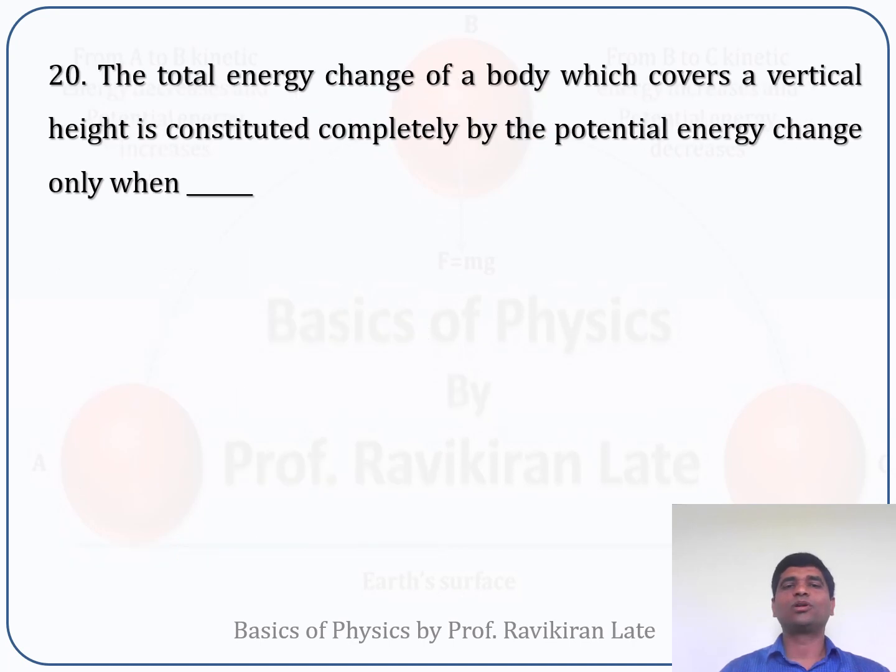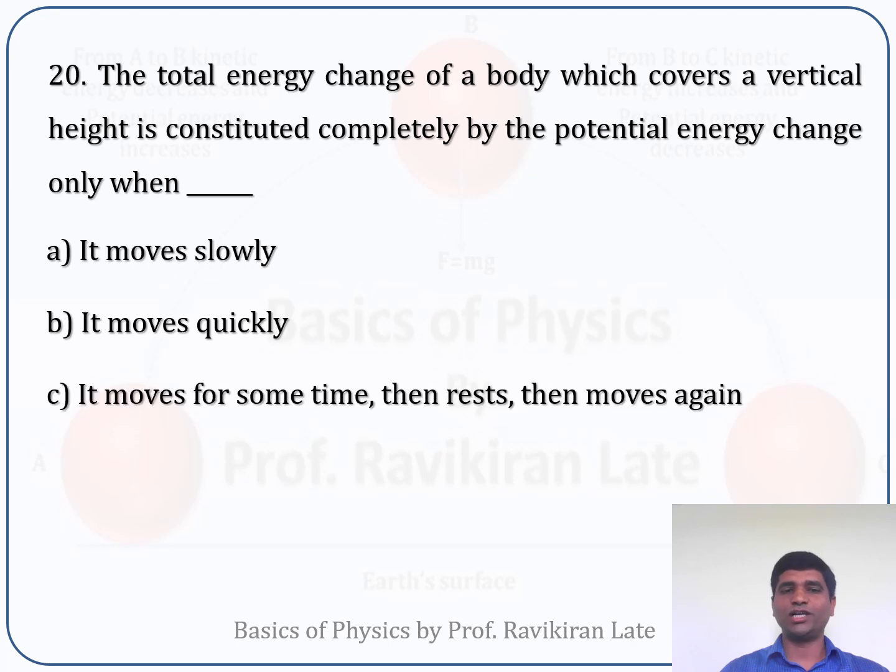Next, the total energy change of a body which covers a vertical height is constituted completely by the potential energy change only when. Option A, it moves slowly. Option B, it moves quickly. Option C, it moves for some time, then rest, then moves again.